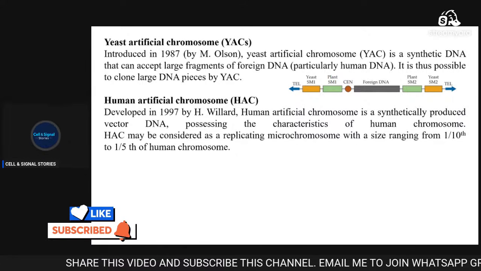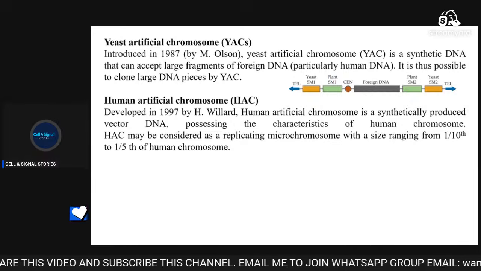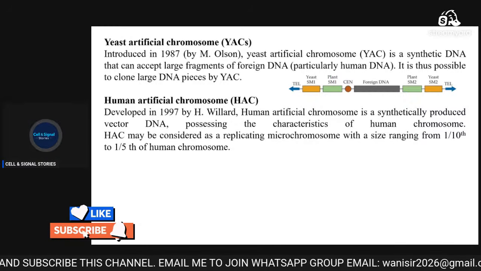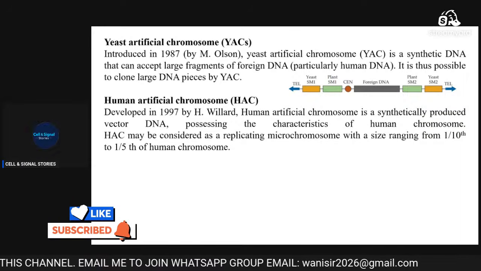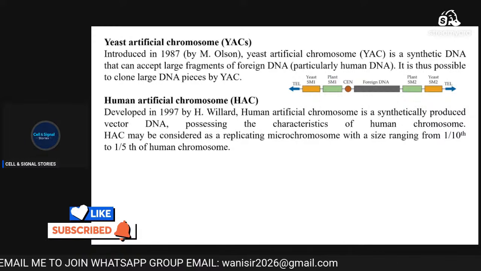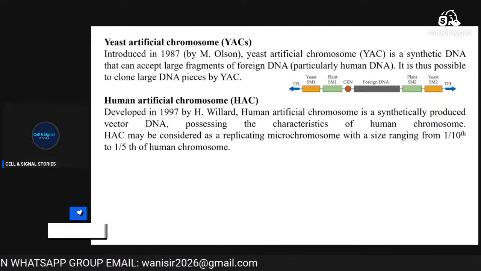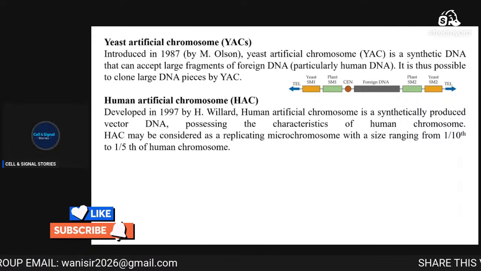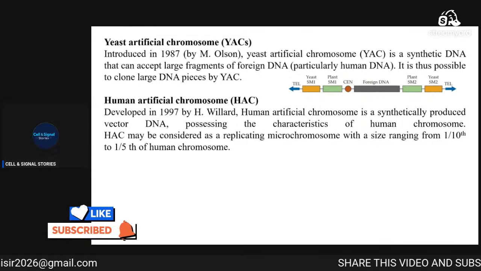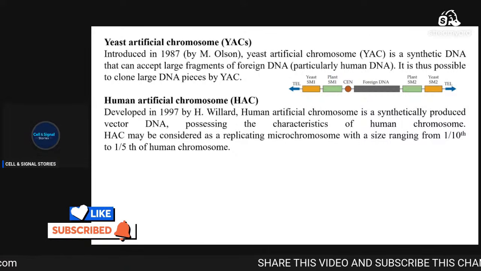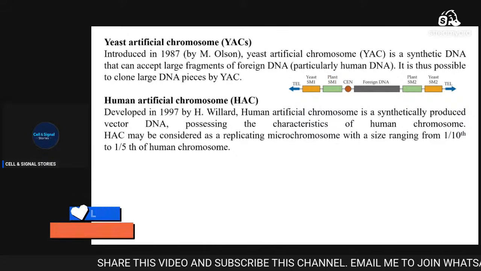What are the characteristics of human chromosome? It is a self-replicating microchromosome, and its size ranges from 1/10 to 1/5 of the human chromosome. And it carries relatively long human genes.